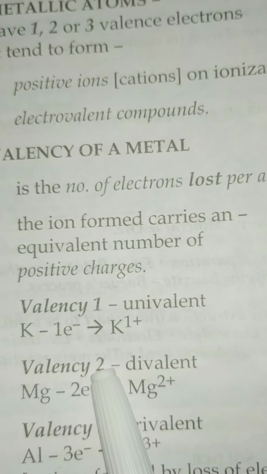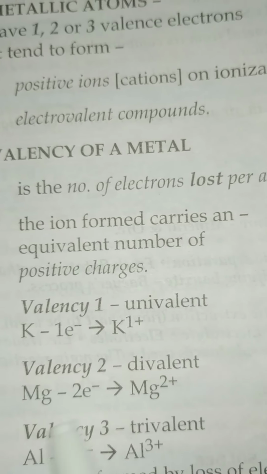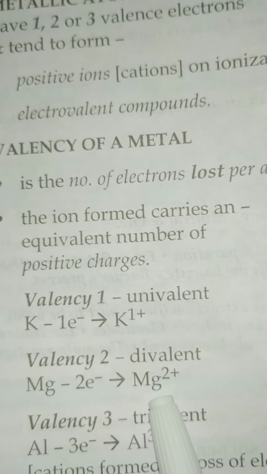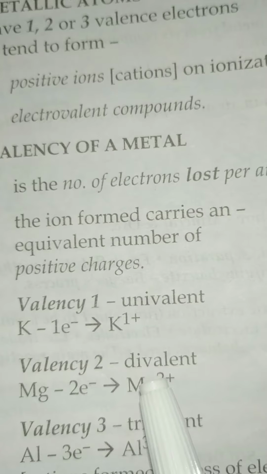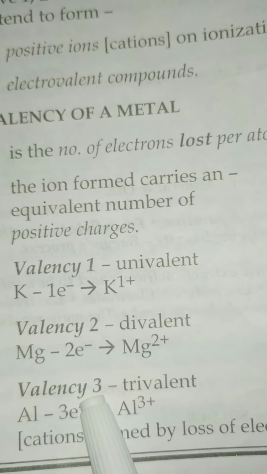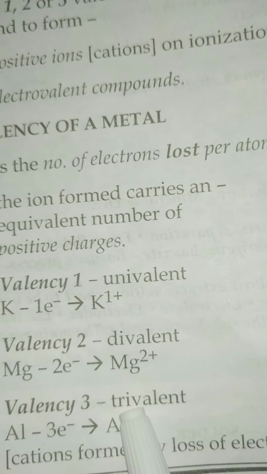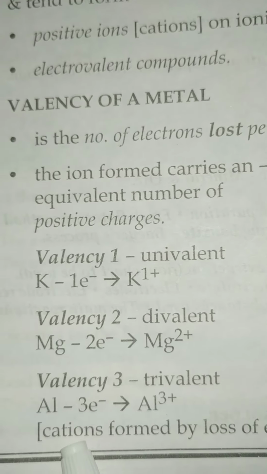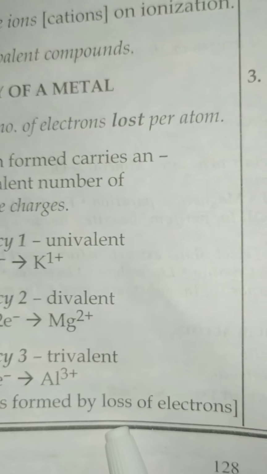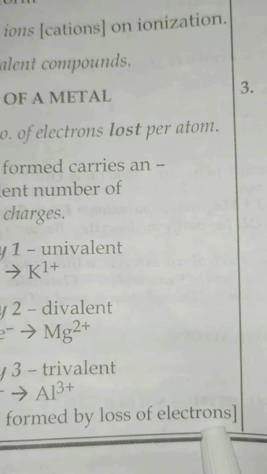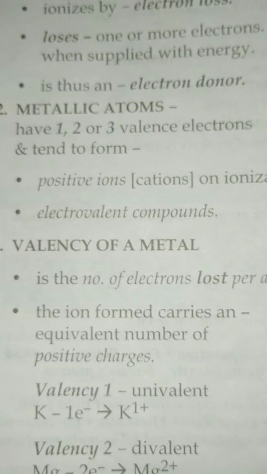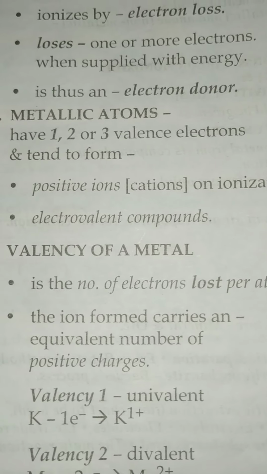Valency 2 are known as divalent, like magnesium. When it loses 2 electrons, it gets a plus 2 charge. Valency 3 metals are known as trivalent, like aluminium. So cations are formed by the loss of electrons.